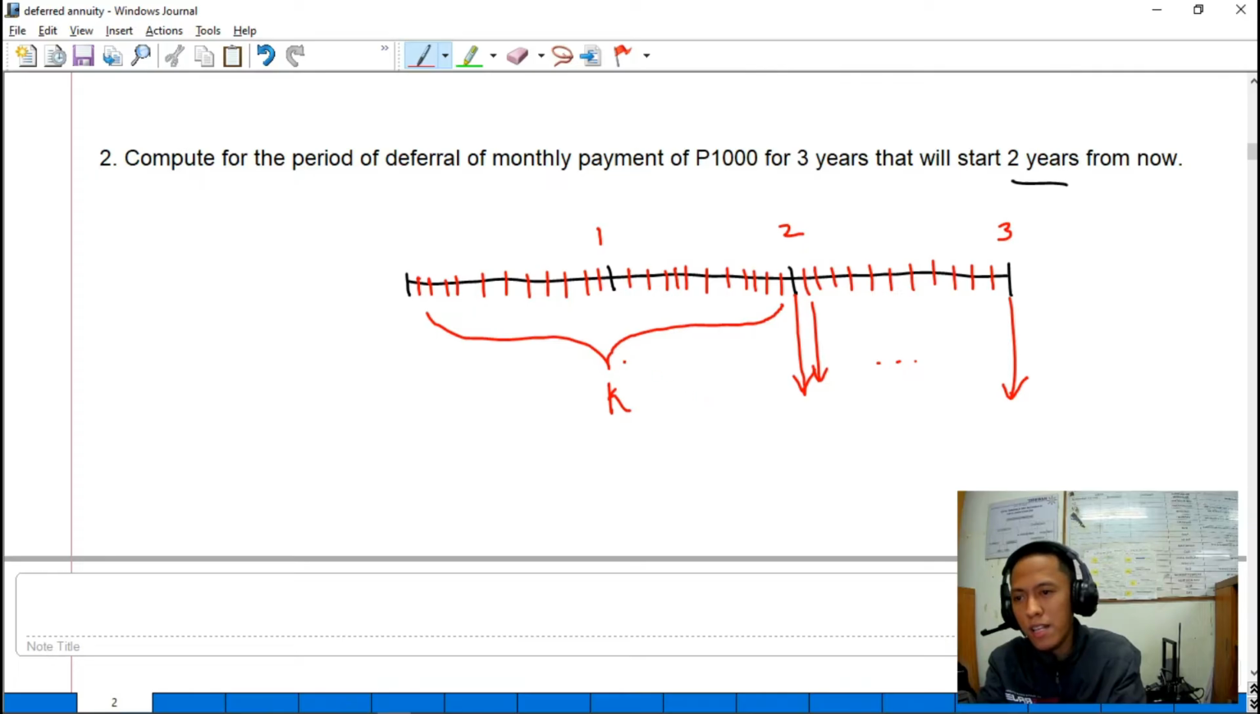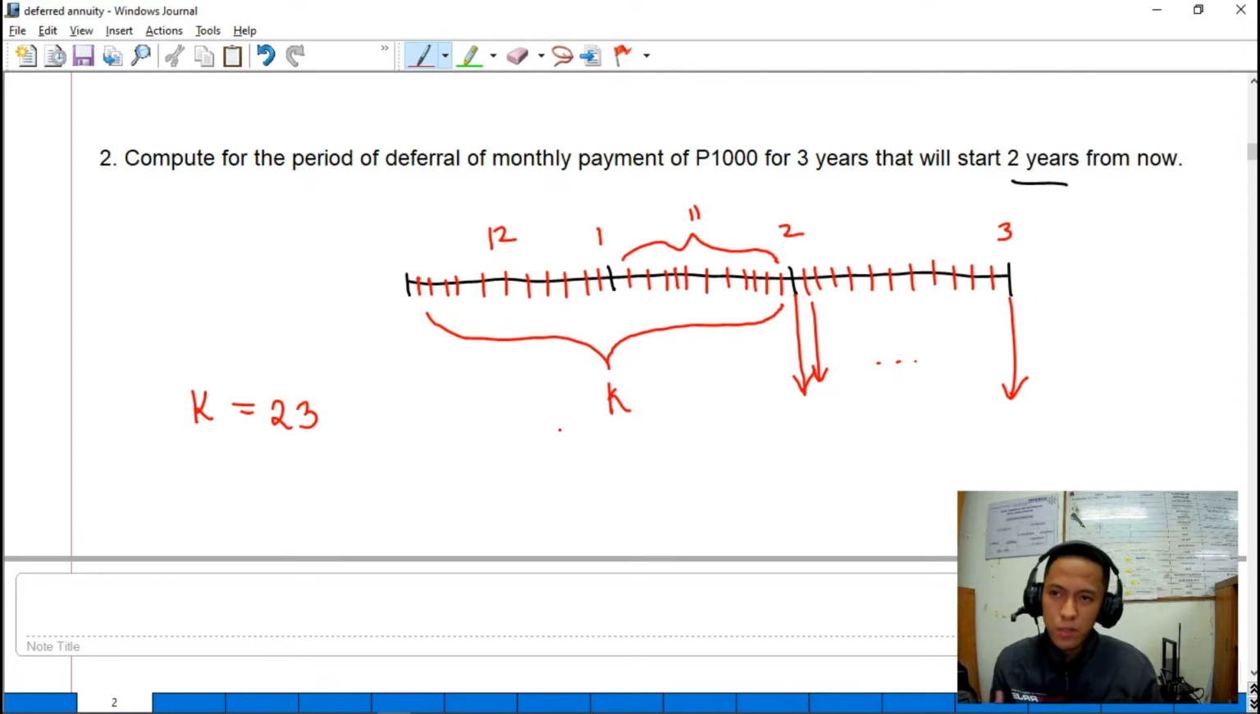Okay, so bibilangin lang natin. So, for 1 year, may 12 months. Dito, sa 1st year to 2nd year, meron tayong 11 months. So, kung bibilangin natin lahat yan, we have here 12 plus 11. So, yung ating K, period of deferral, is 23. So, that's how we compute for that.